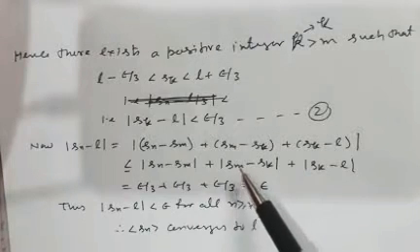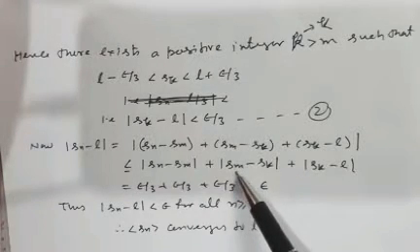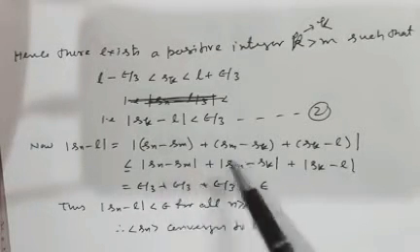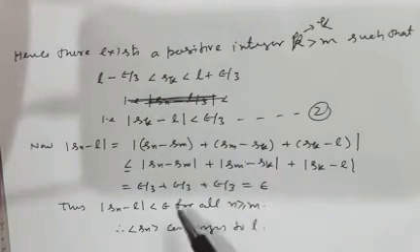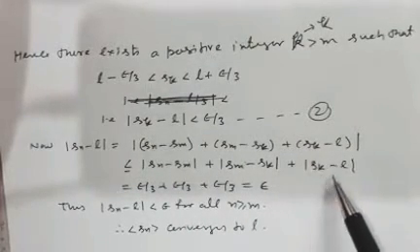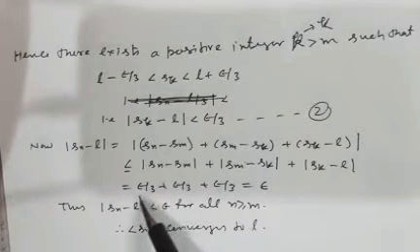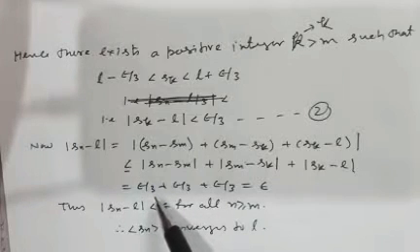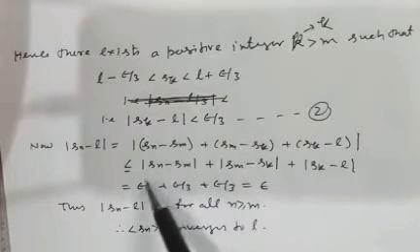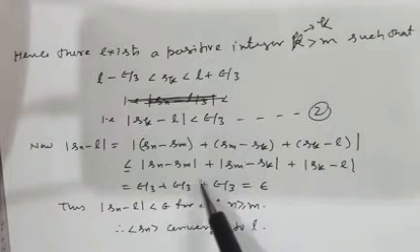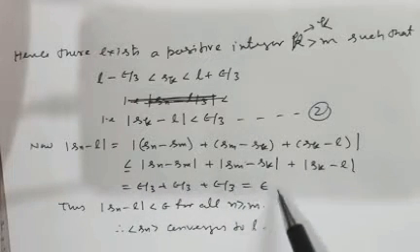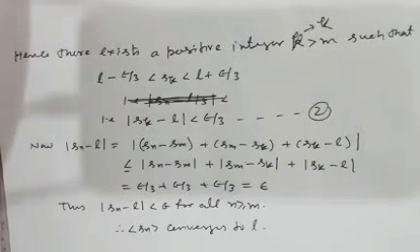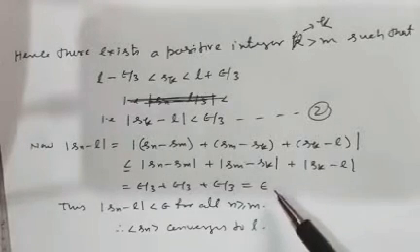It will also be less than epsilon by 3 by the Cauchy sequence, because the same condition is applied here, and from 2 it is also less than epsilon by 3. So we have epsilon upon 3, three times. It is not necessary to take epsilon by 3; you can take all three as epsilon, and write it as epsilon dash, which must be greater than 0. Epsilon must be positive.